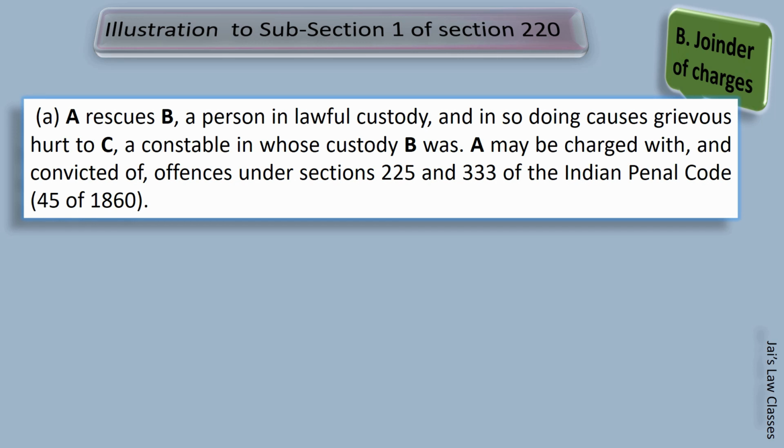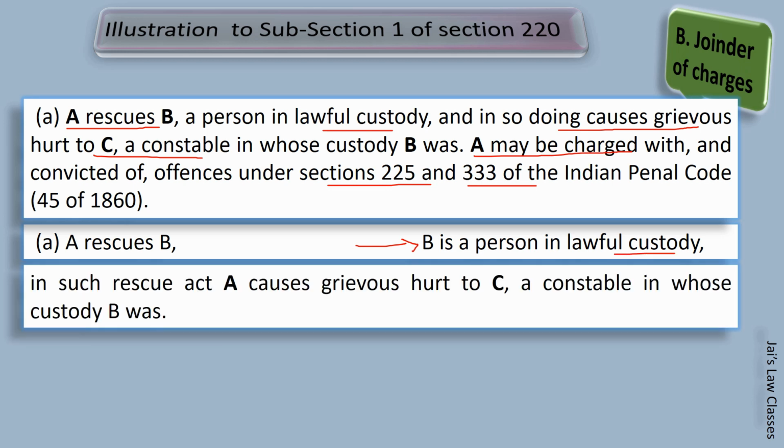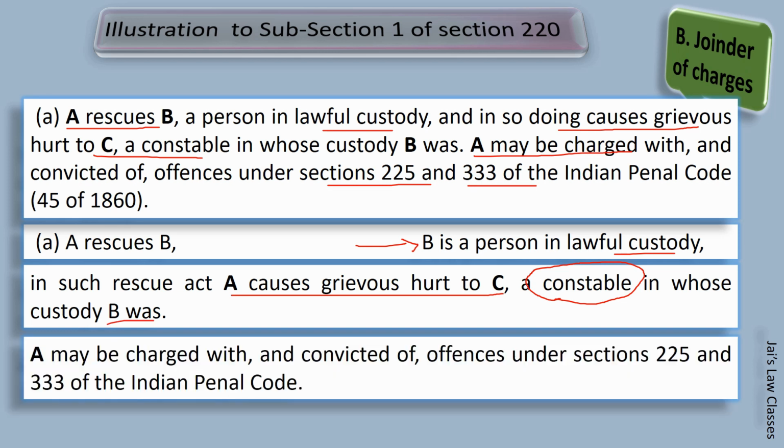A rescues B, a person in lawful custody, and in doing so causes grievous hurt to C, a constable in whose custody B was. A may be charged with and convicted of offences under section 225, 333 of the Indian Penal Code. Let me explain. A rescues B. Who is B? A person who is in lawful custody. Lawful custody means in a jail. In such a rescue act, A causes grievous hurt to C. Now who is C? A constable in whose custody B was. So a series of crimes has been committed by A.